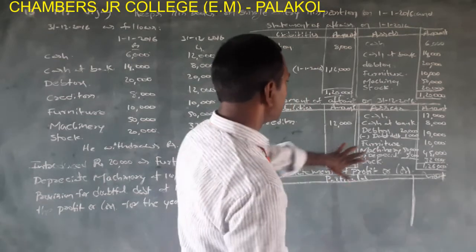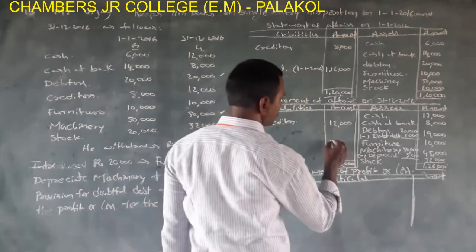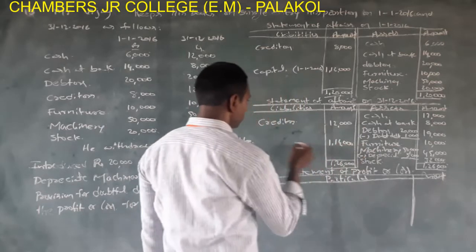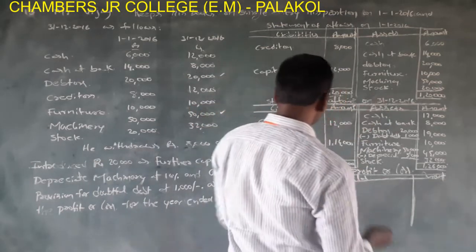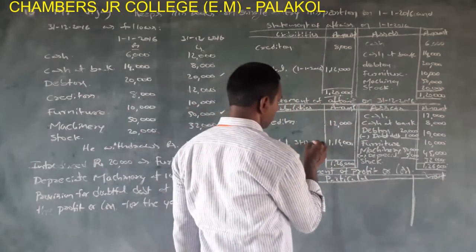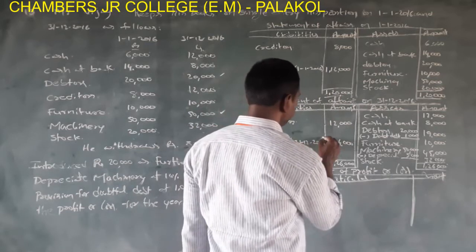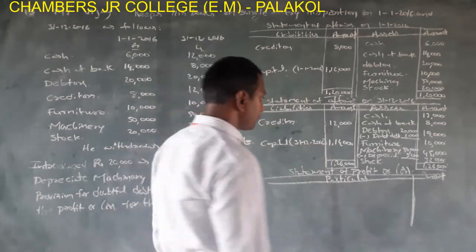The difference between assets and liabilities, that means 1,26,000 minus 12,000, 1,14,000. This is capital. Capital on 31/12/2016. This is the balancing figure, the balancing figure of capital at the end of the year.